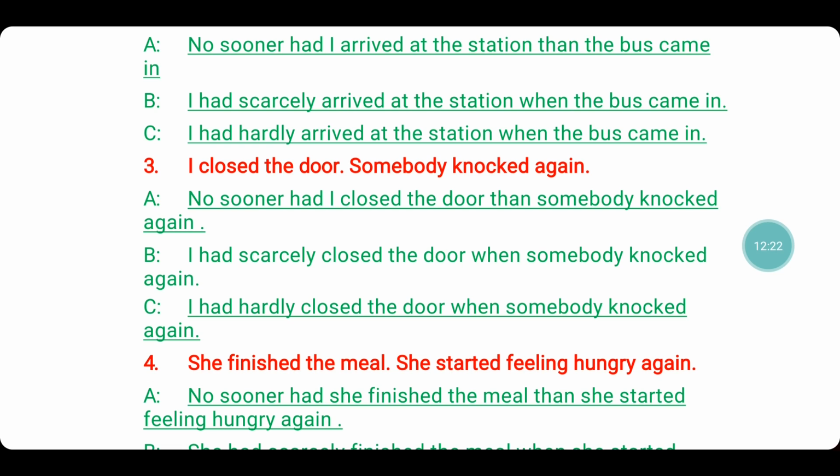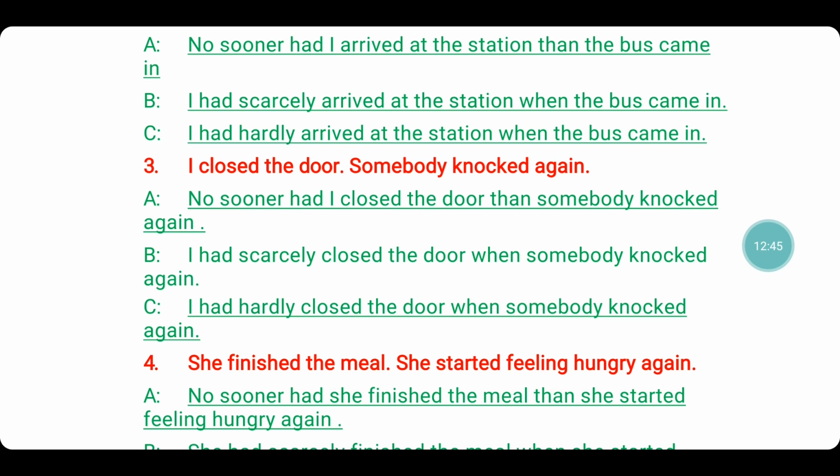On to the third sentence. I closed the door, somebody knocked again. Which happened first? I closed the door, that happened first. Then somebody knocked again. So the sentence becomes like this. After I had closed the door, somebody knocked again.